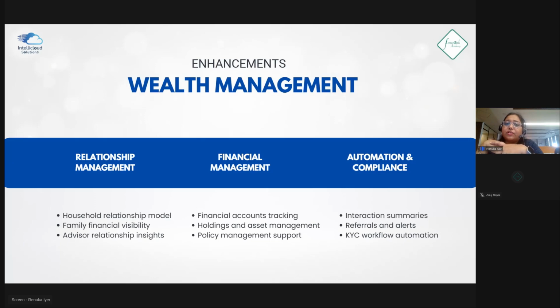Then we have something called holdings and asset management. This is basically what I was talking about. If you have investments, some deposits and so on, and you have liabilities, like a house and a home loan, how do you manage it? That can also be managed easily with wealth management. Similarly, we have policy management support.